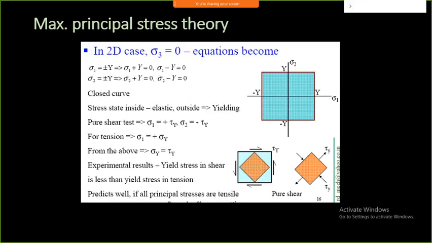If I consider the 2D case, I can see only a rectangle. That's what you can see here. Negative yield stress value, positive yield stress value, negative yield stress, positive yield stress, and this is nothing but my safe region within which my particular model is safe. And if some point is coming beyond this, it is considered to be a failure. So that is what you can consider.